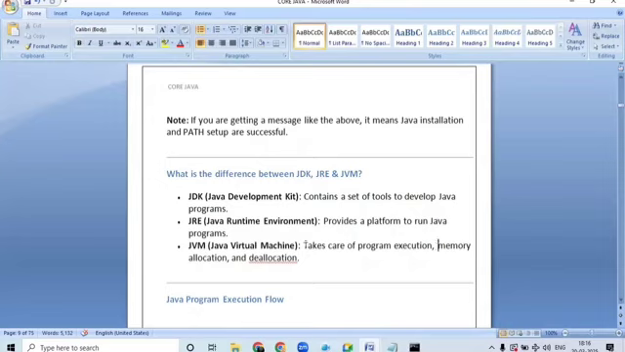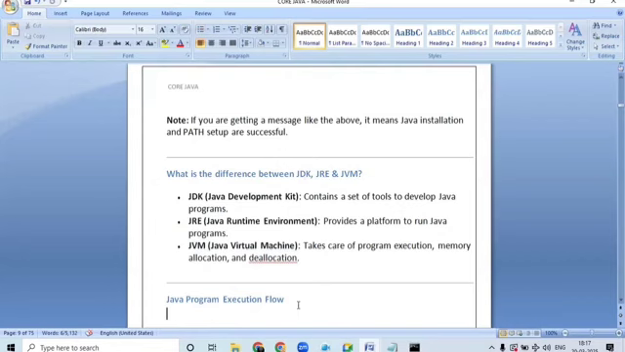Internally, JVM stands for Java Virtual Machine. It is responsible for executing the program and memory allocation. That means it will allocate the memory for a particular object or a particular variable. And once the program has completed, it will deallocate the memory. So that is the role of JVM. So we have understood JDK, JRE, and JVM.